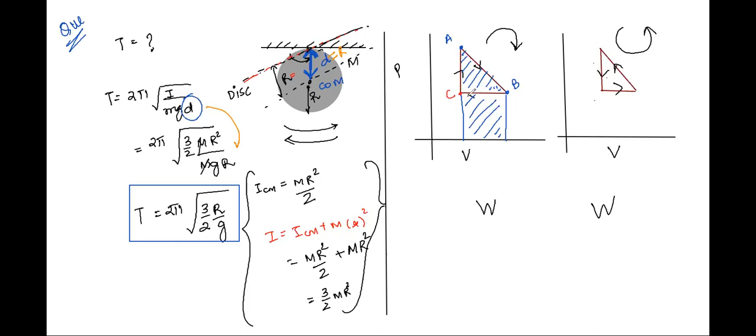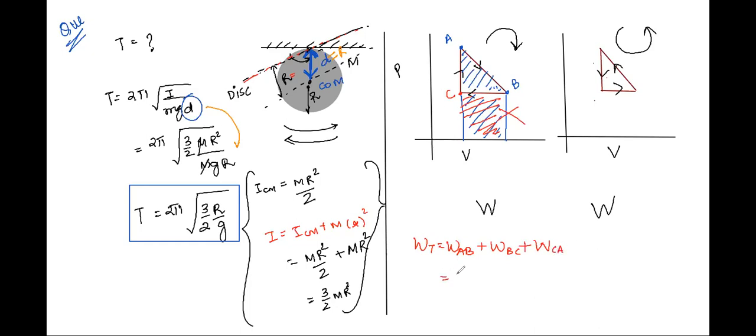Which area should it be? Only the square part. Should it be negative or positive when the volume is decreasing? Negative. So both of them get cancelled out, correct? So when I'm calculating the total work, I write work under process AB plus work under process BC plus work under process CA.